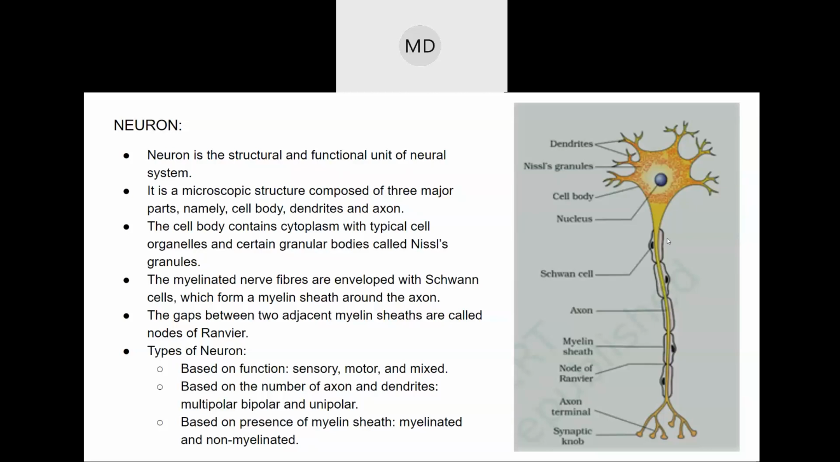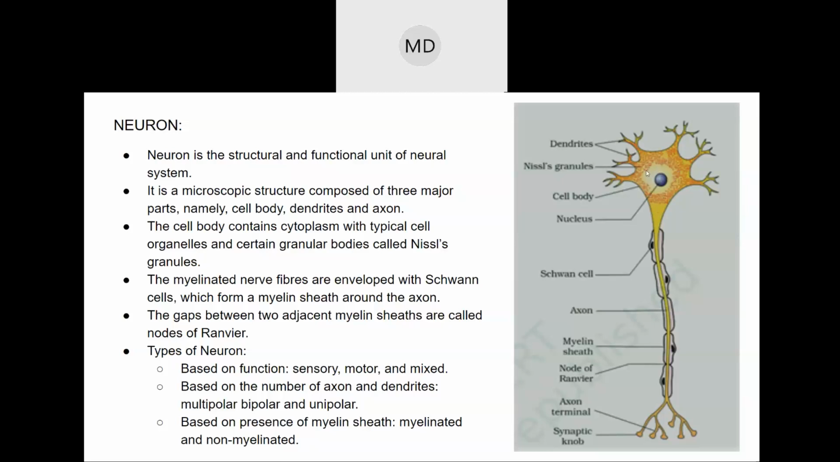Every cell has a nucleus. Only the RBCs do not have a nucleus. All the other cells have a nucleus, so the nerve cell will also have a nucleus. This is the cell body and this is the nucleus. The cell body is also known as soma, S-O-M-A. And there will be cytoplasm, a jelly-like material.